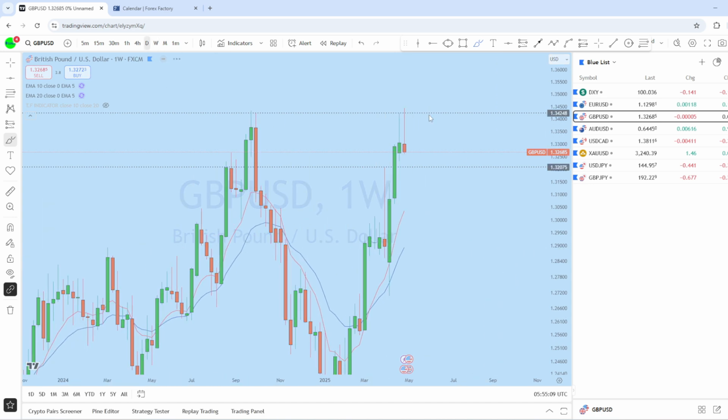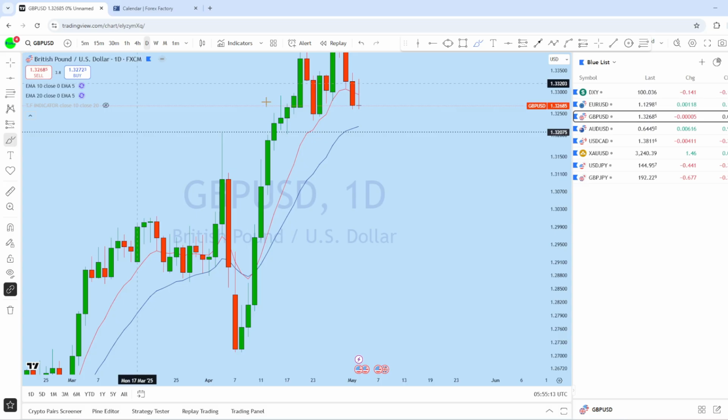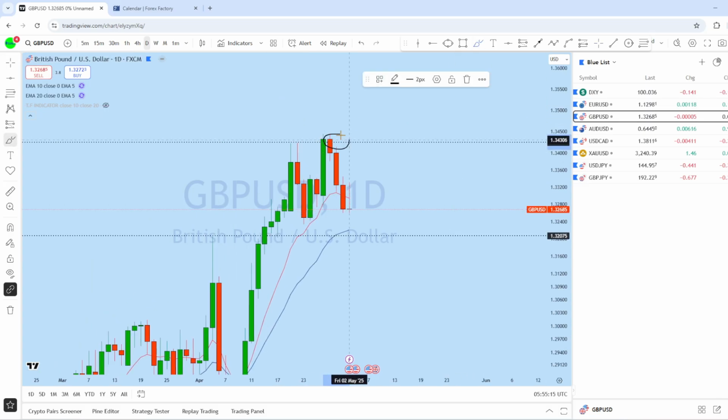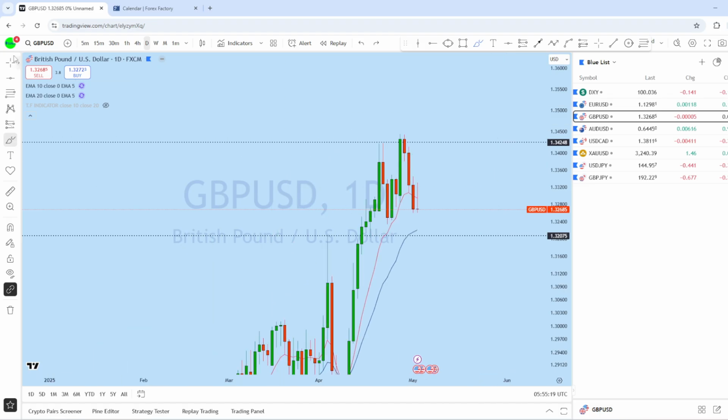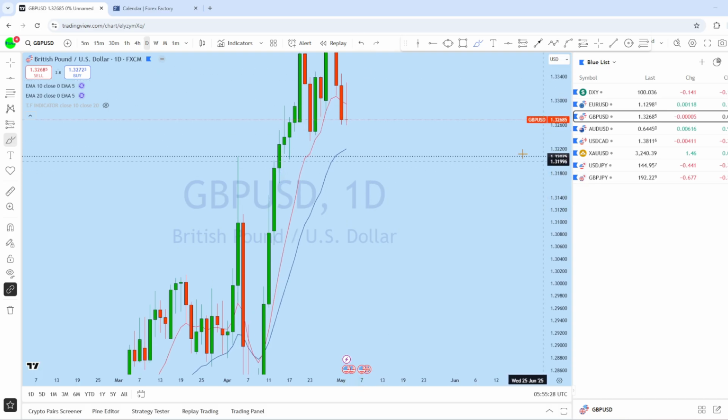Now looking at the daily chart here, we can see that there is a daily narrow doji formation with a head and shoulder here on British pound US dollar, and with that daily doji formation, expecting this price to potentially retest and then trend down here to the support level to create a new lower low in this market.